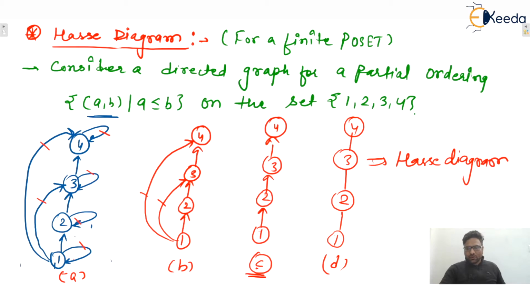So we will draw Hasse diagrams for POSETs. Remove all reflexive edges as well as transitive edges, and remove the direction as well. That will be your Hasse diagram, isn't it? I hope this one is clear to everyone. So let us write down one example. Let us consider.